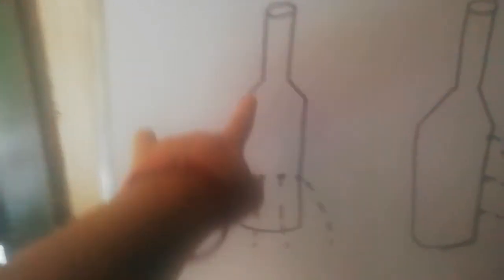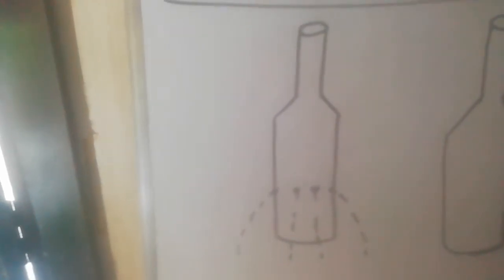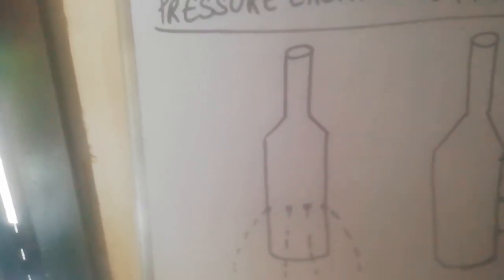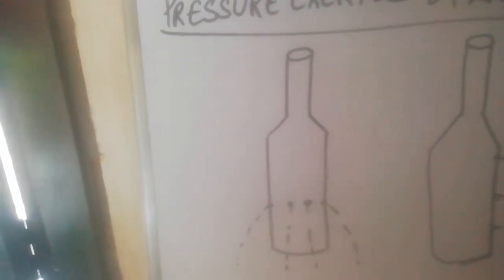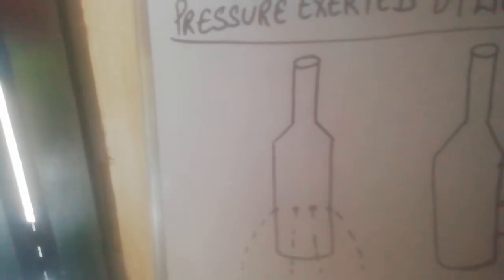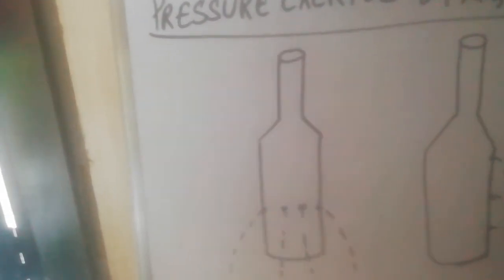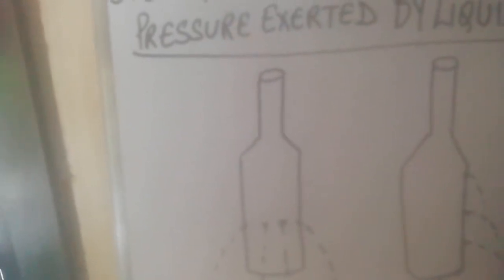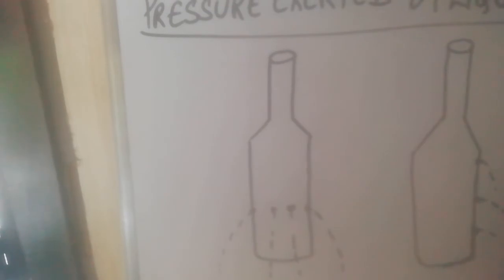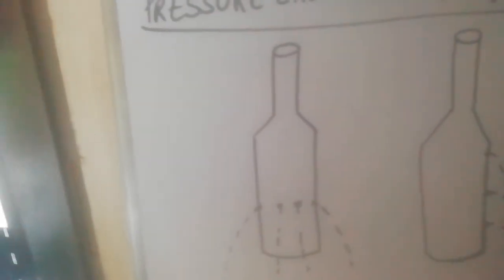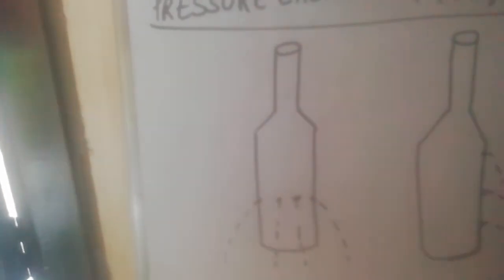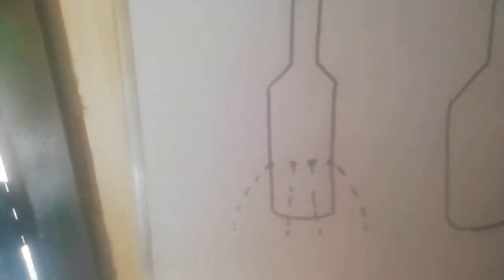For example, see this bottle. You take an empty plastic bottle or a cylindrical container and drill holes all around. You can drill holes using a pen if it is thin plastic, or you can take a hot knife. You can make holes close to the bottom of the bottle in the same line, not up and down. Make sure all the holes are at the same height from the bottom.